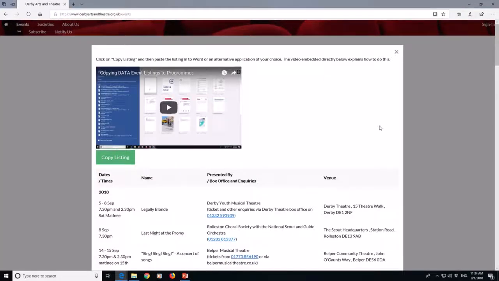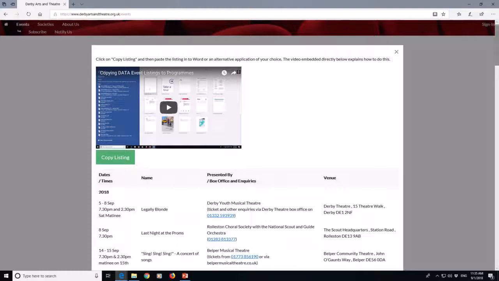And this dialog appears. It says at the top of this dialog, click on copy listing and then paste the listing into Word or an alternative application of your choice. The video embedded directly below explains how to do this. We're having a moment here, a bit like watching a man painting a picture of a man painting a picture of a man painting a picture, because that video embedded directly below is actually the video you're watching now. But I just want to highlight that it's there close to where you need to do this should you wish to refer back to it